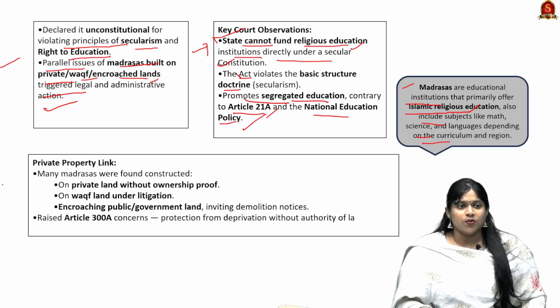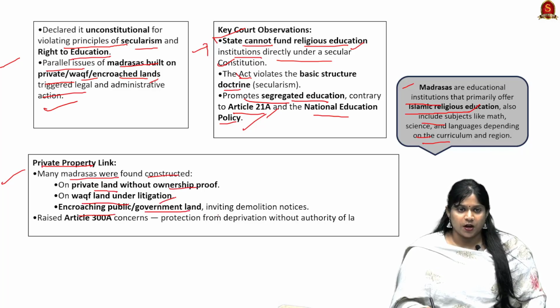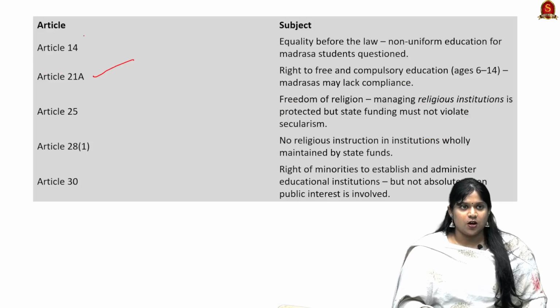One of the issues was also how they were linked with private properties. Many madrasas were found constructed on private land without ownership, on Waqf land under litigation, and encroaching on public government land, inviting demolition notices. So it raised concerns regarding Article 300A, protecting from deprivation without authority of law. These are the constitutional provisions involved.